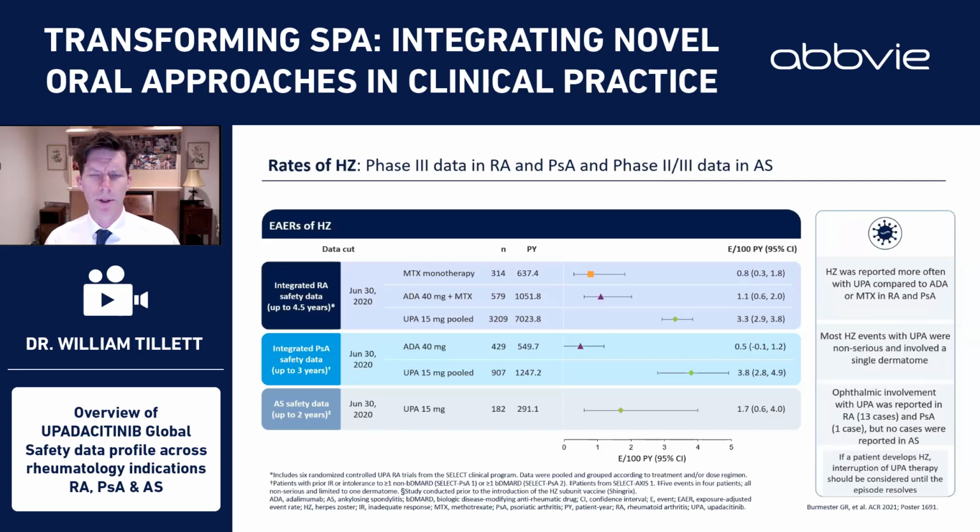When we think about herpes zoster, we worry about ophthalmic involvement, and that was reported in 13 cases of rheumatoid arthritis and 1 with PSA, but no cases reported in the AS study. Obviously, if somebody develops herpes zoster, we would interrupt the therapy, give standard treatment until symptoms resolved.